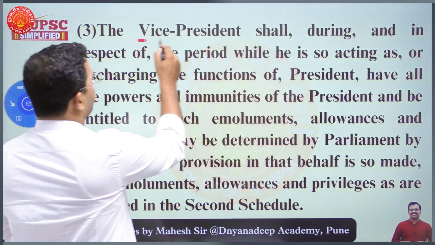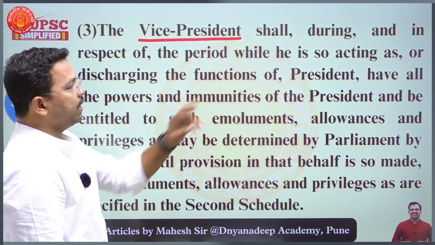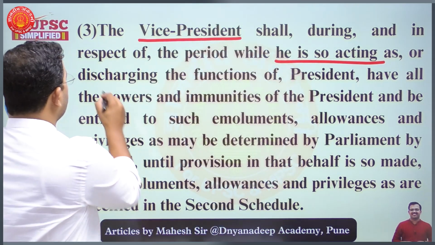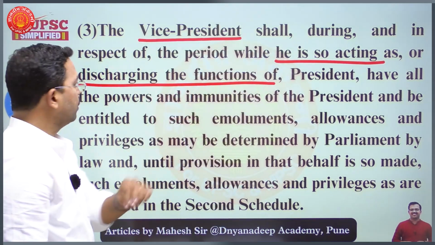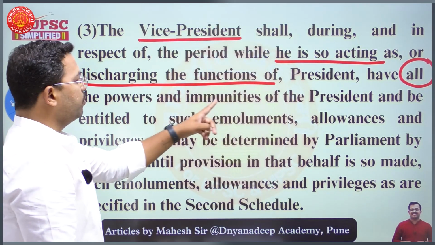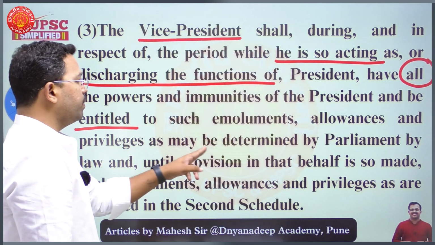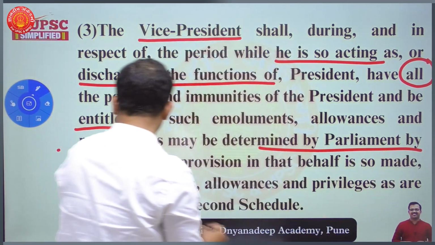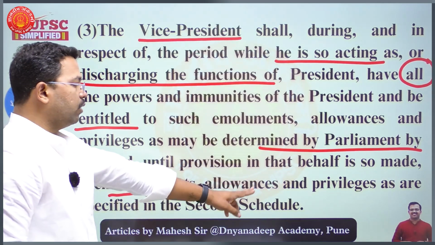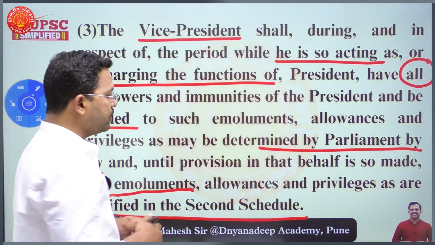See, the Vice President shall, during and in respect of the period while he is so acting, have all, here the word is important, all the powers and immunities of the President and be entitled to such emoluments, allowances and privileges as may be determined by Parliament by law, and until provision in that behalf is so made, such emoluments, allowances and privileges as are specified in the second schedule of the Indian Constitution. So here two things are important.